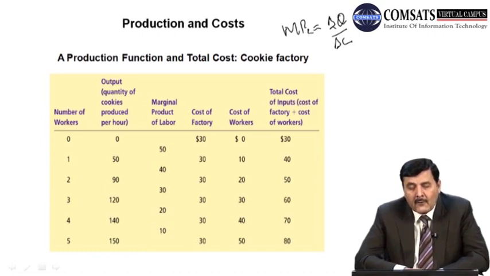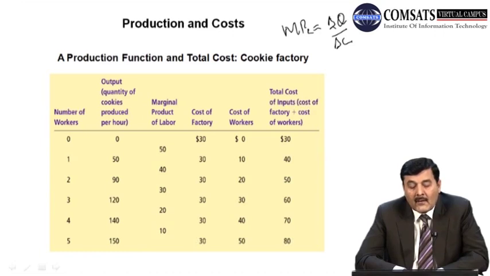So again we have a fixed cost that remains the same for all units of production, 30. Then the cost of labor rises from 10 to 20 now, and the total cost is 50. Similarly, if we continue further and use one more unit of labor, output is 120.